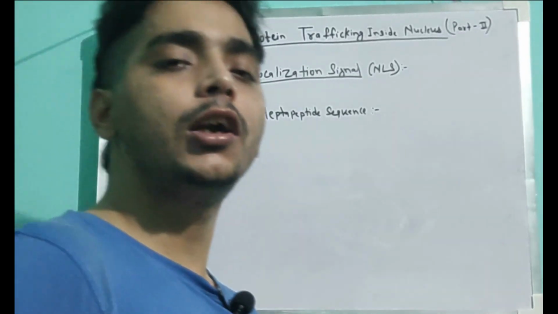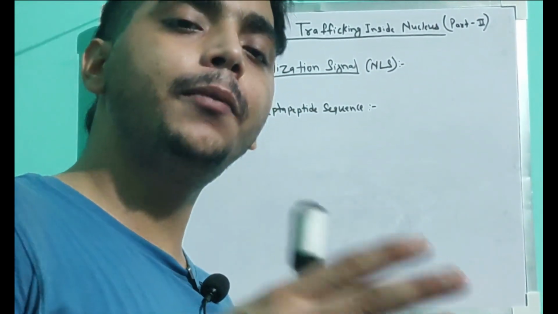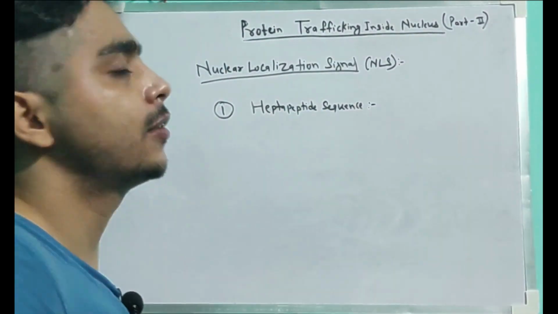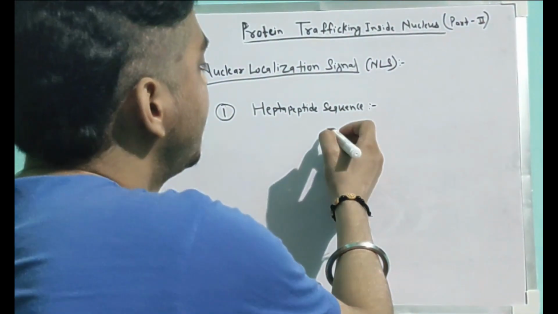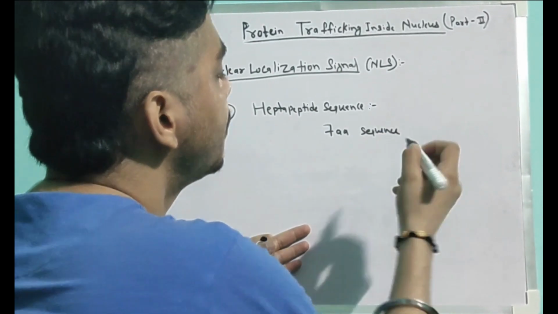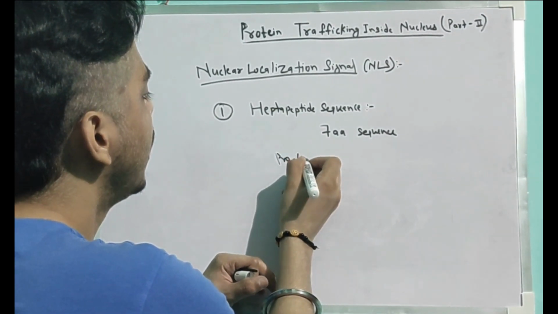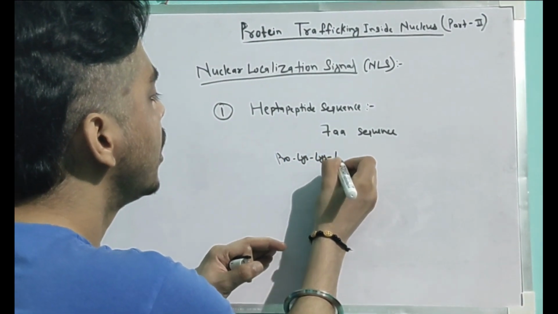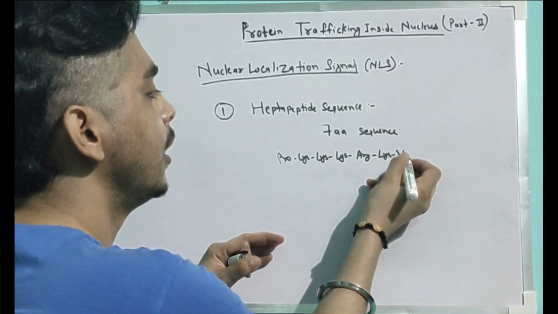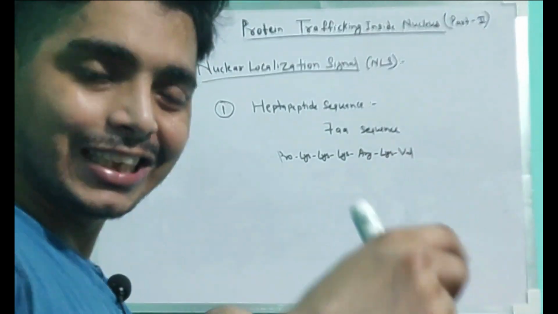So friends, let's begin with the nuclear localization signal. Today I am going to describe it in different points. Our first point is that the nuclear localization signal is a heptapeptide sequence. That means it is formed of 7 amino acids. And what is this sequence? This is proline, lysine, lysine, lysine, arginine, lysine, valine.